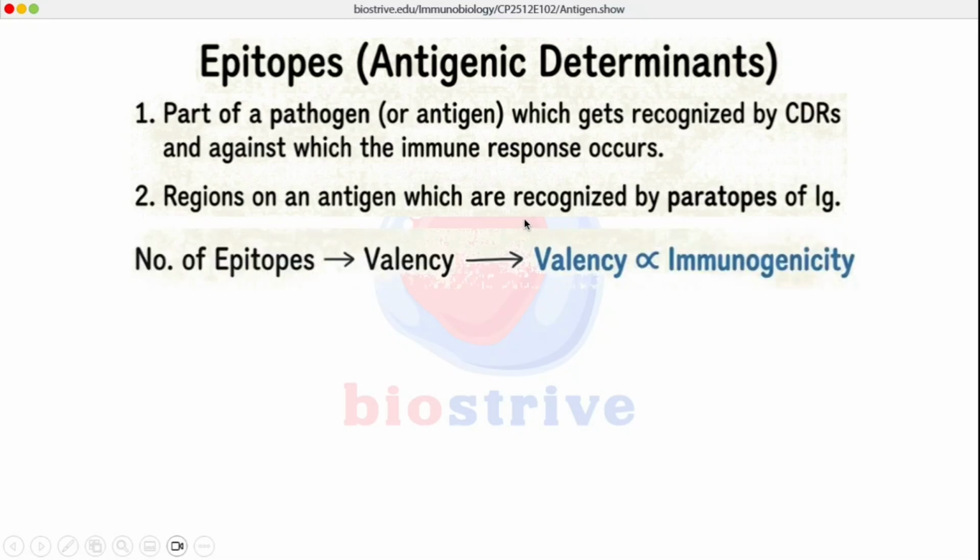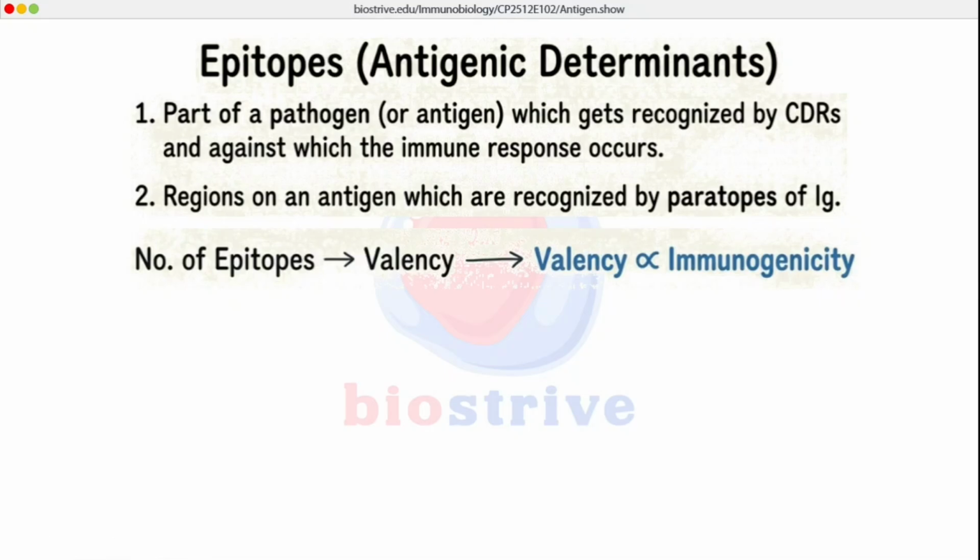Now, the important concept is that the number of epitopes on a particular antigen determines the valency of that antigen, and the higher the valency of the antigen, the more will be the immune response against that antigen. So in short, we can say that valency is directly proportional to immunogenicity. Which means if we have 10 epitopes, there will be a higher degree of immune response as compared to an antigen with 2 or 3 epitopes, let's say.